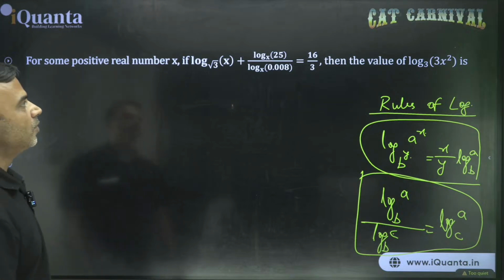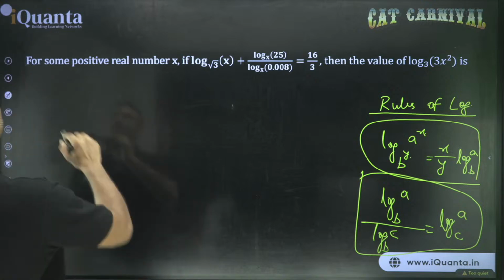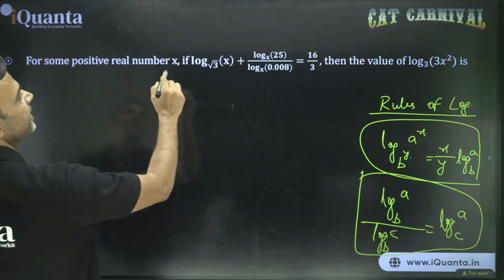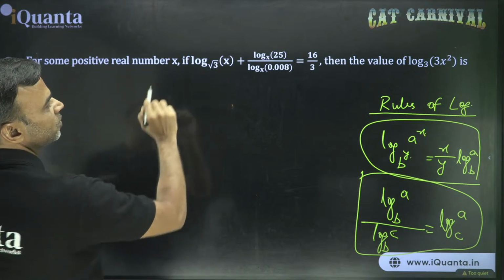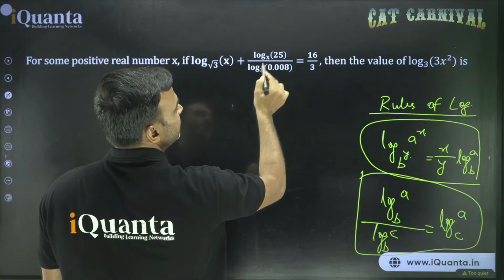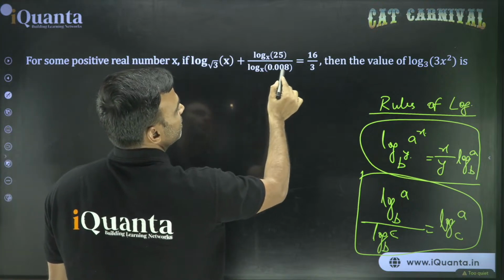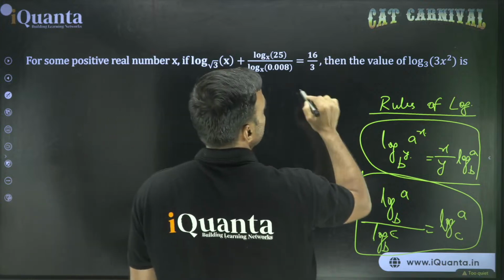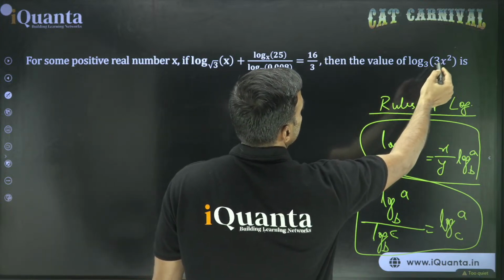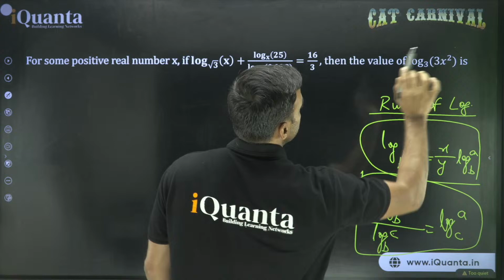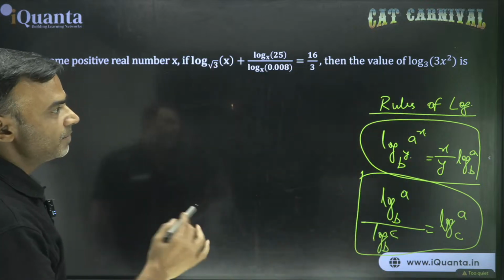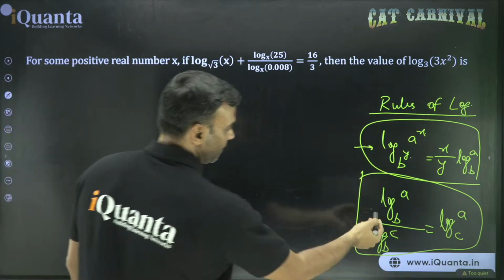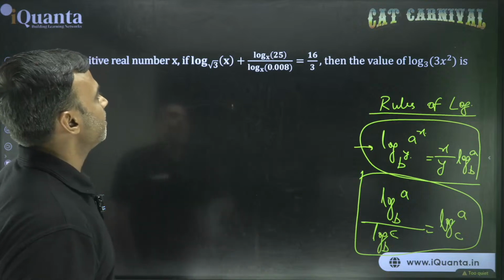Alright, let's see what we get from here. It says for some positive real number x, if log of x to the base root 3 plus log of 25 to the base x divided by log of 0.008 to the base x is equal to 16 by 3, then the value of log of 3x squared to the base 3 is how much? First, simplify carefully using this one. Let's see whether we need this or not. Simplify this one. How do you do that?